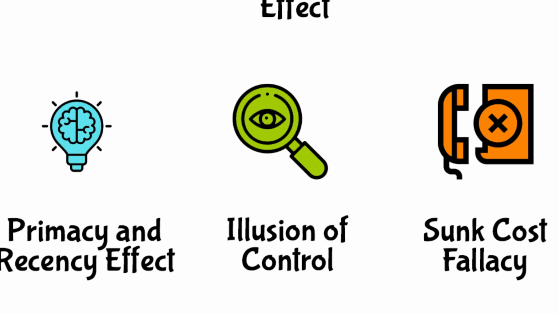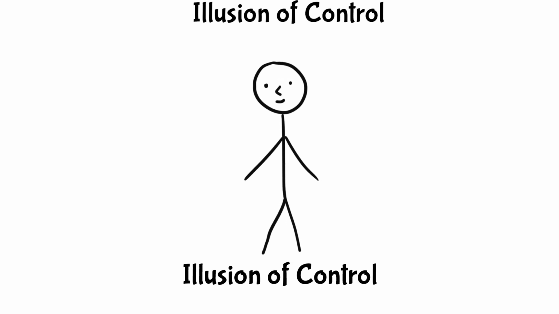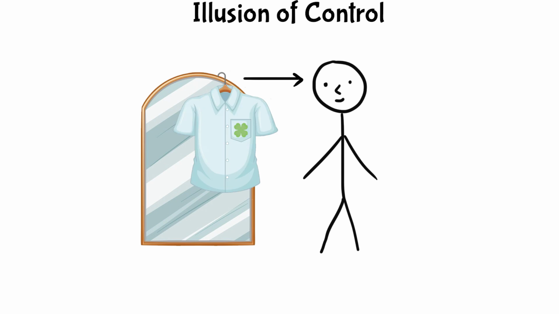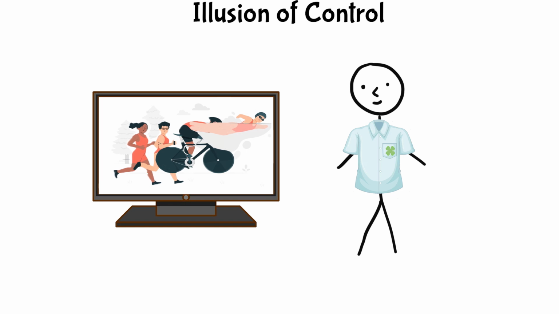Illusion of control. This bias is the tendency to overestimate our ability to control events. For example, thinking you can influence the outcome of a game by wearing a lucky shirt. It's about believing we have more control than we actually do.